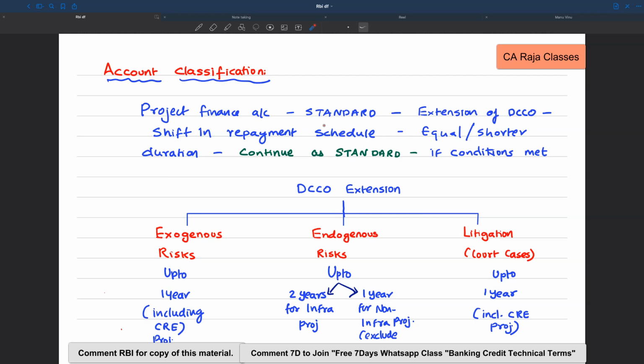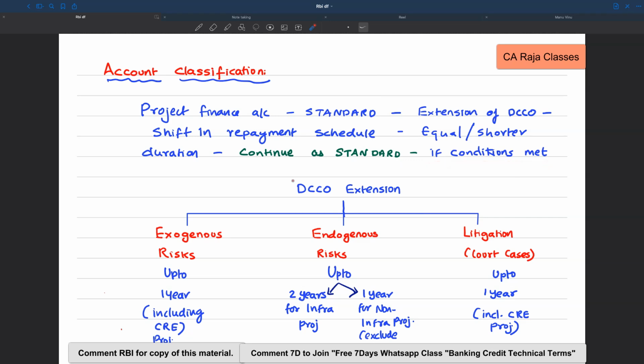Next, the framework talks about account classification, and this is very important. Let's say a project finance exposure is at present classified as standard, and now there is an extension of DCCO, and as a result there is a shift in the repayment schedule as well, let's say for an equal period or a shorter duration. In these conditions, what will be the treatment of that project finance exposure? Will it continue as standard or will it be downgraded? For that, the treatment is provided in the framework. It says those accounts can continue as standard if certain conditions are met.